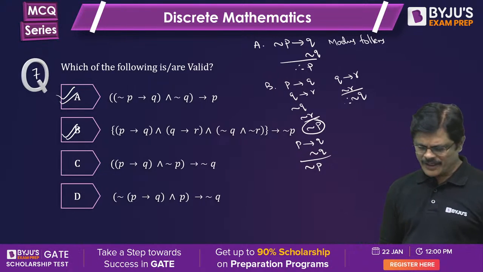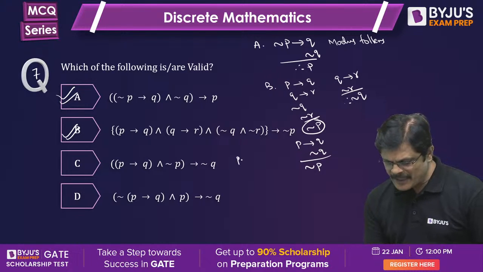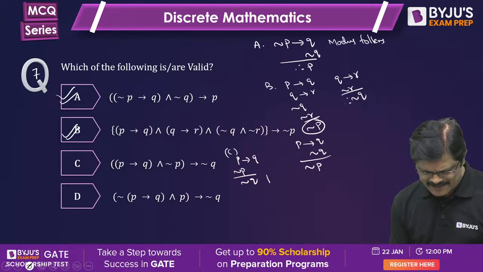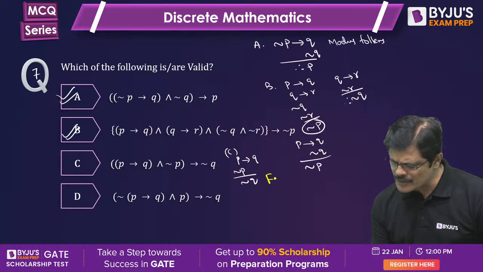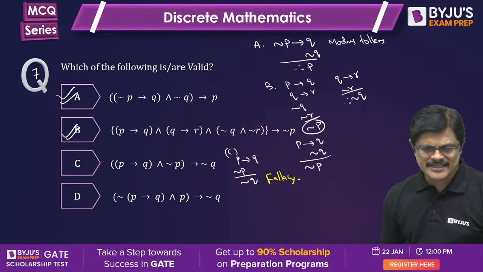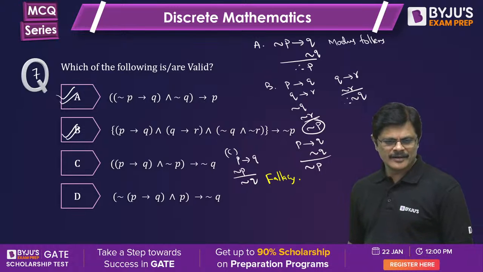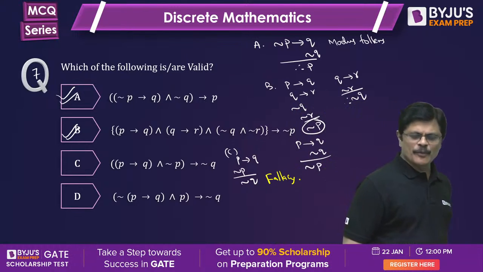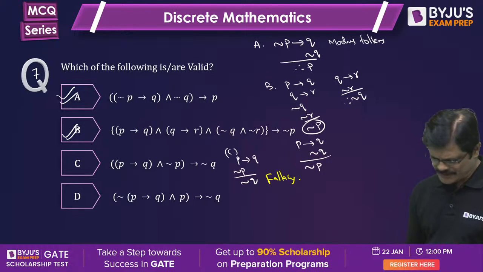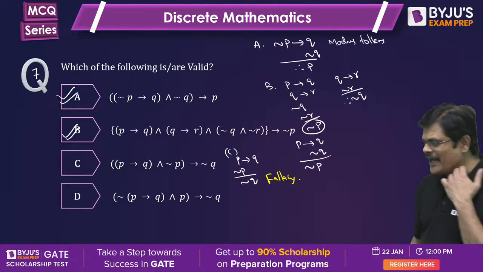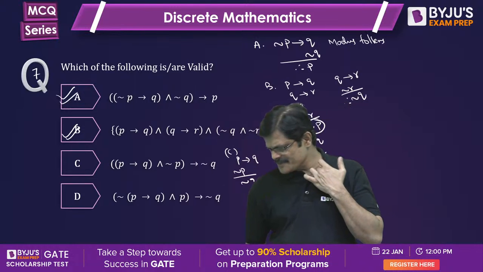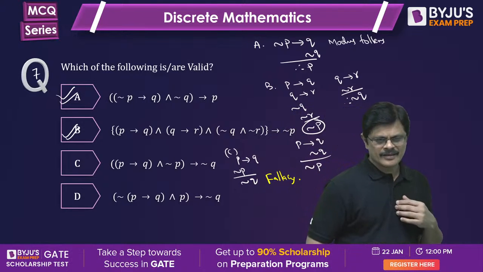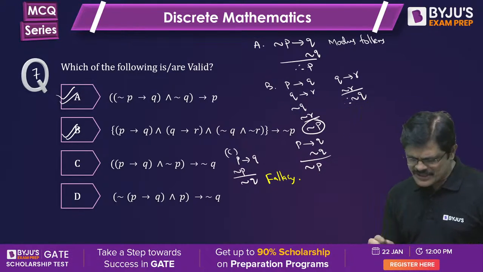Very good, sir. But if you observe this, option C, P implies Q, negation P, therefore negation Q is a fallacy. We call it a fallacy because it looks like modus tollens. So C is a fallacy.